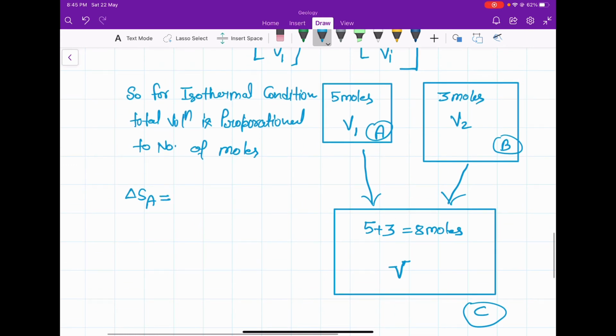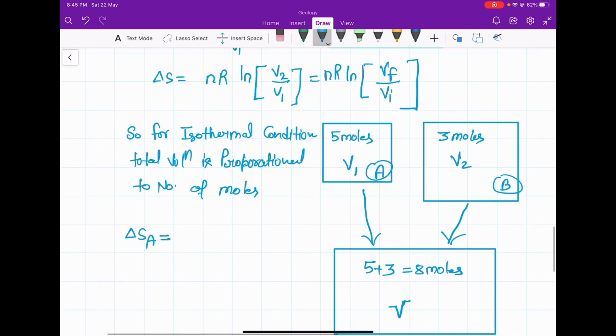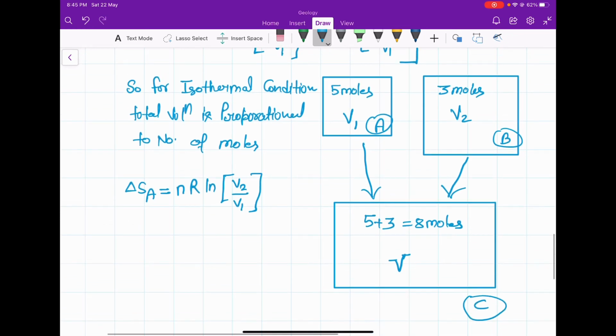So ΔS_A equals nR ln V2 over V1. For A, V1 is 5 mole, and for C, V2 will be your 8 mole, and n equals the initial number of moles, that is 5.